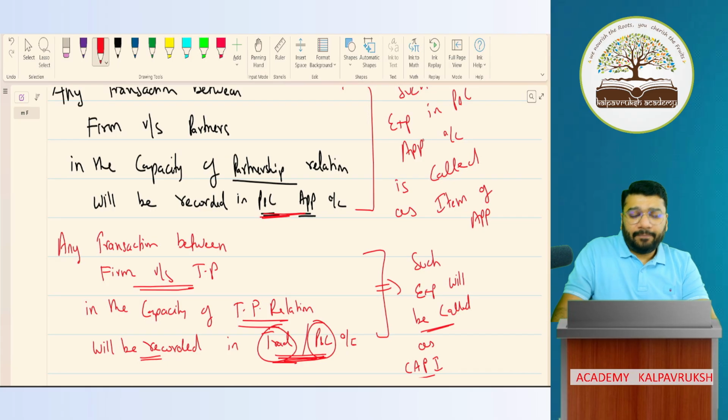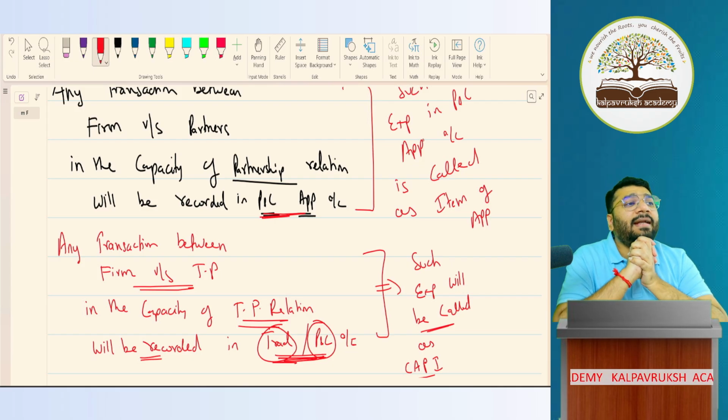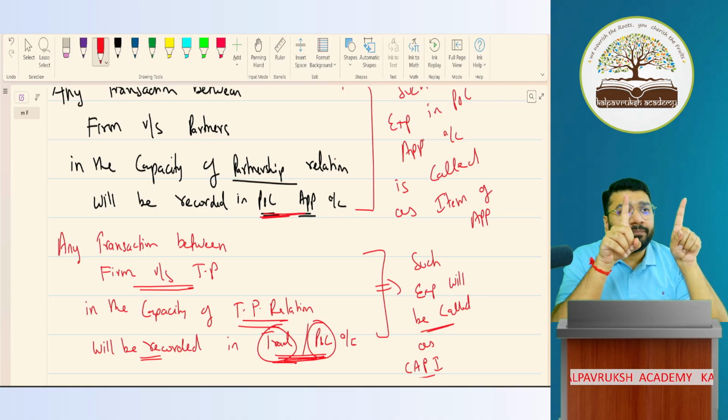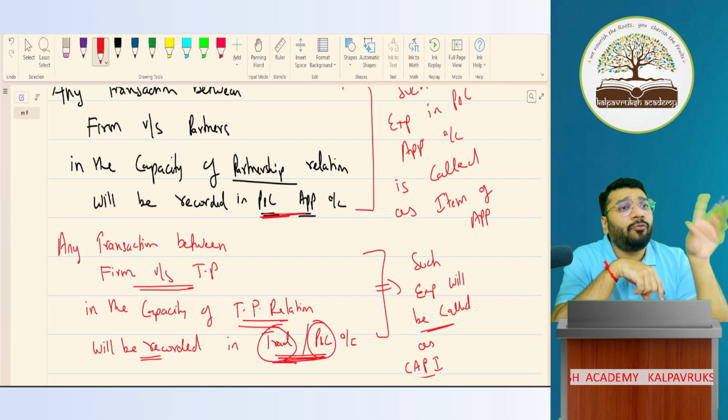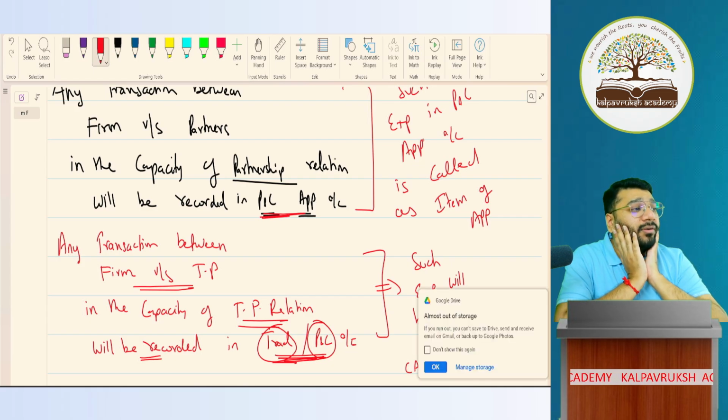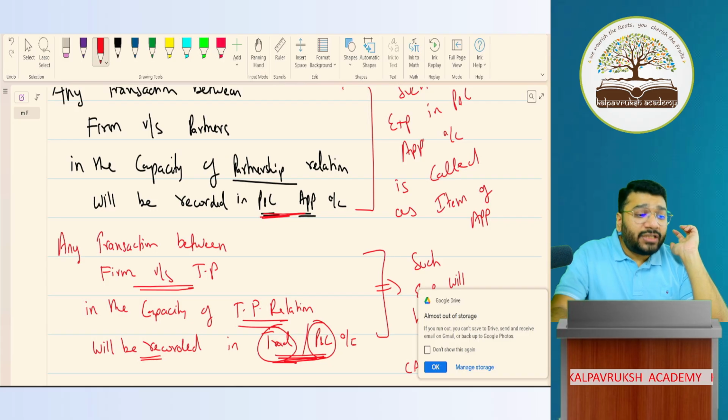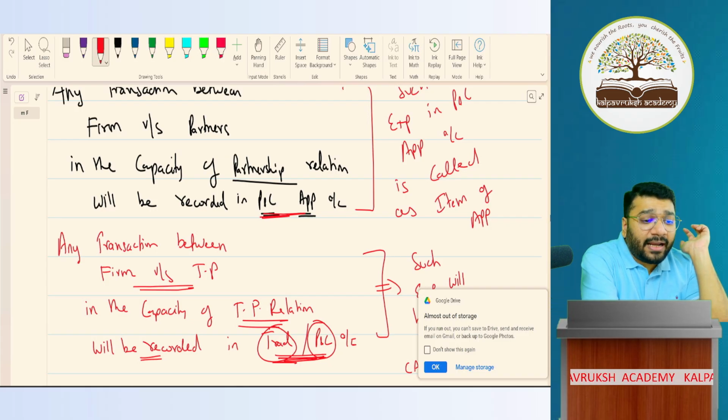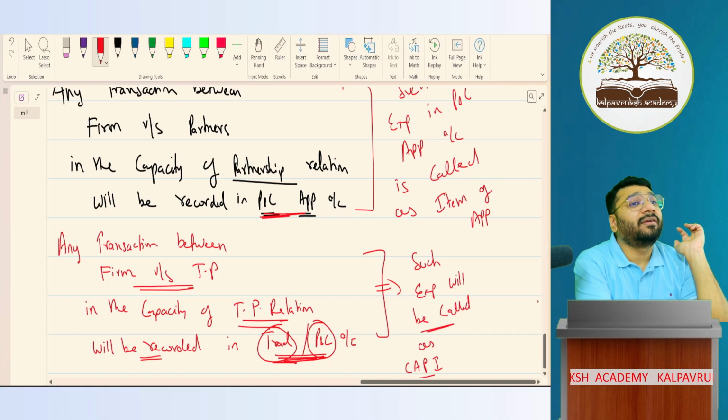Now tell me one thing, people. Rent that I pay to the landlord is a charge against profit item or an appropriation item? It's a charge against profit item. Why? Because I have to pay rent whether I have sufficient profit or not.